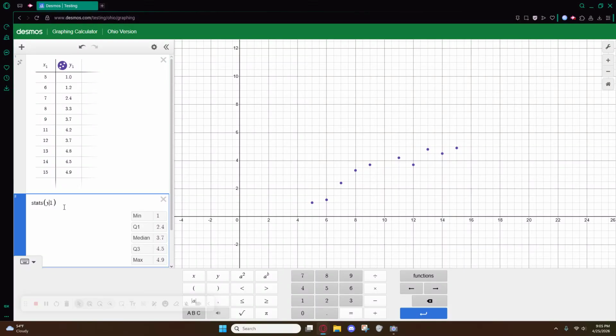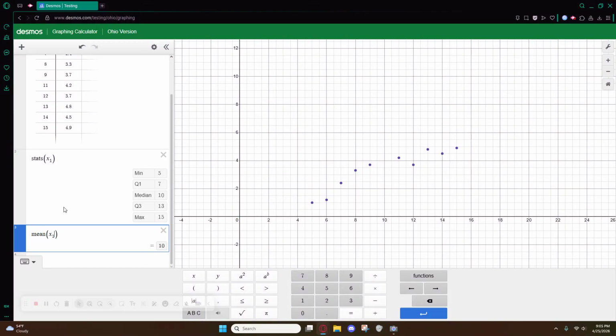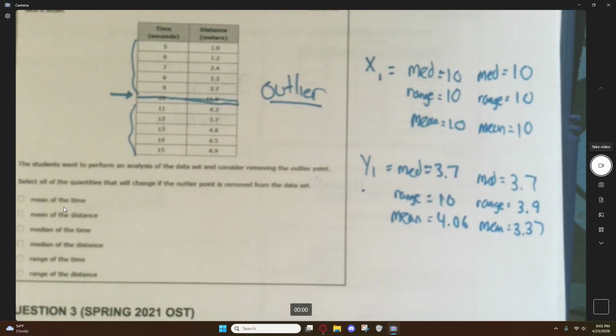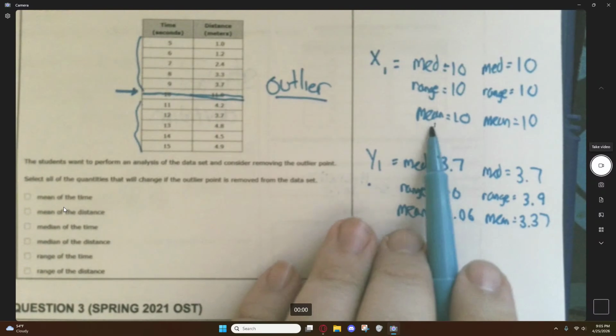Now let's see what happens to x1. X1, your median, remains 10. Your range is 15 minus 5, which is 10. And your mean is still 10. So none of our median, range, mean, none of that changed because we took the thing in the exact middle. And the mean would have changed if the mean was not already 10 to begin with. So that's fine. So what changed?